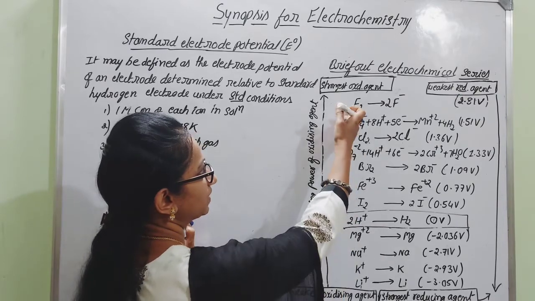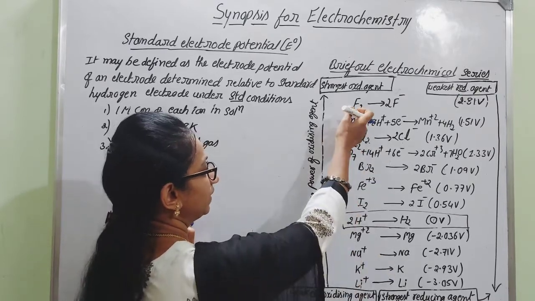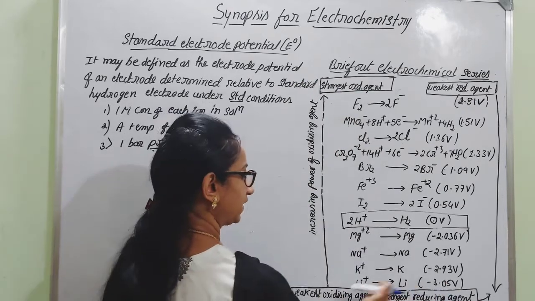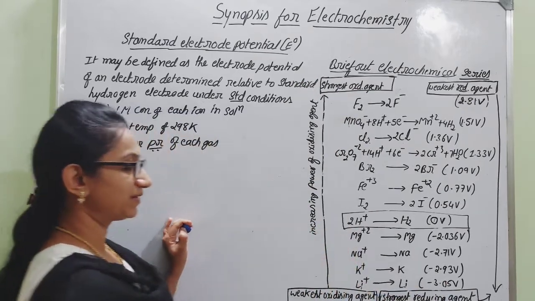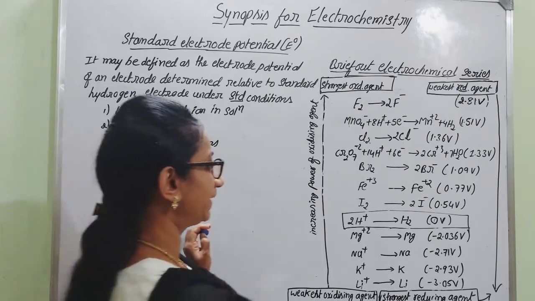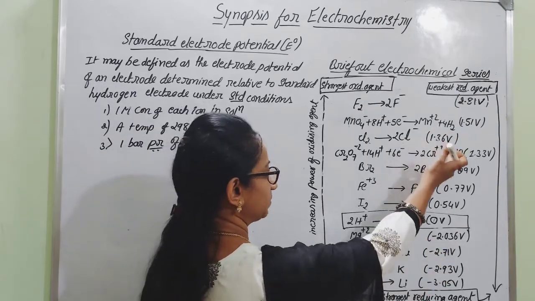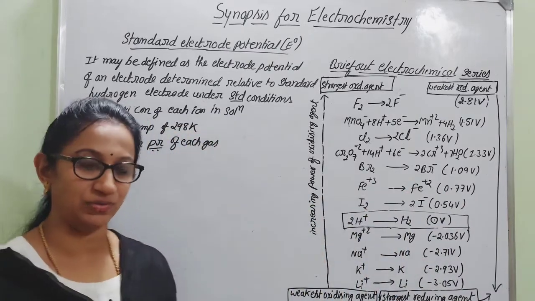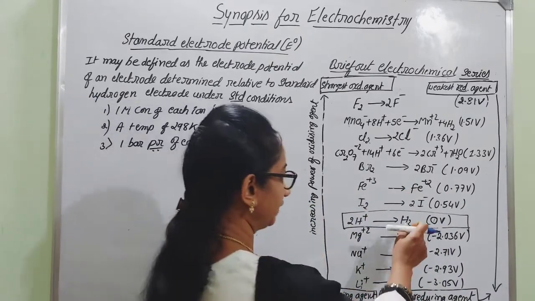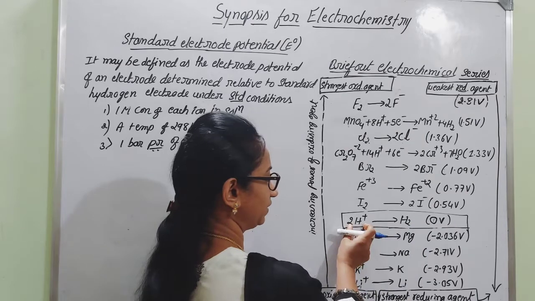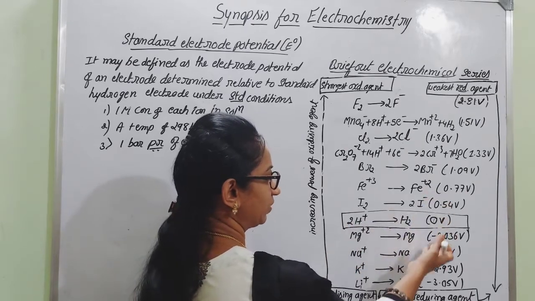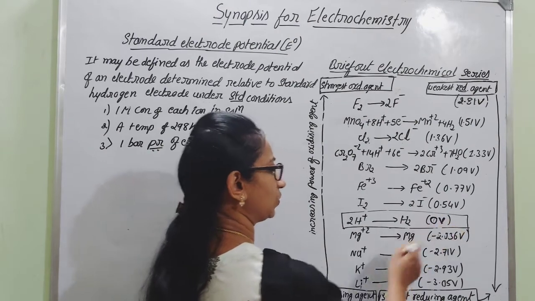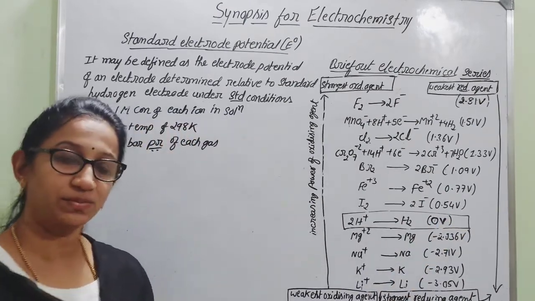So which is the strongest oxidizing agent among these? That is F2. Which is the strongest reducing agent here? That is Li. So that can be easily compared by taking the help of the respective standard reduction potential values. Got it? What is the standard reduction potential value for hydrogen? It is neither negative nor positive. It is exactly equal to 0 volts. That is the 0 reduction potential value.